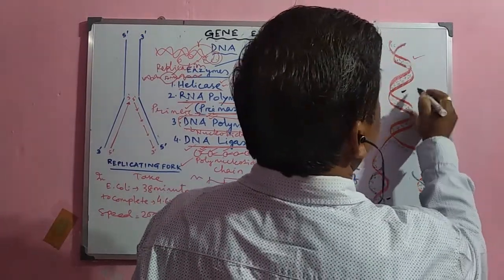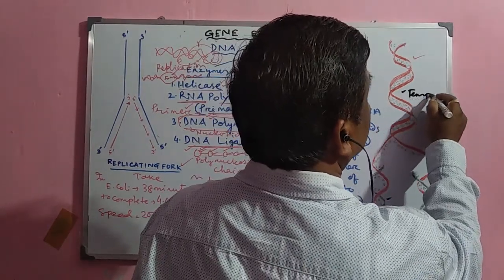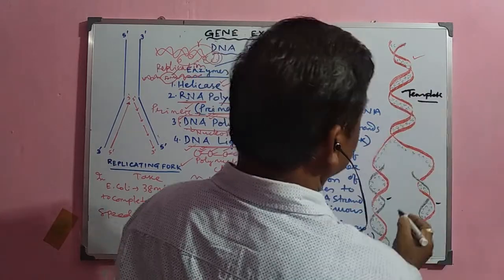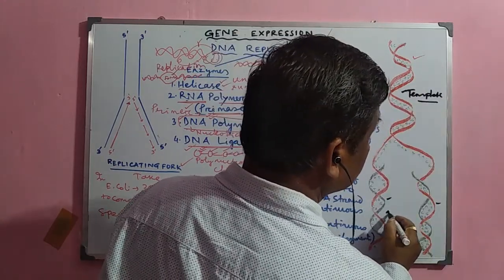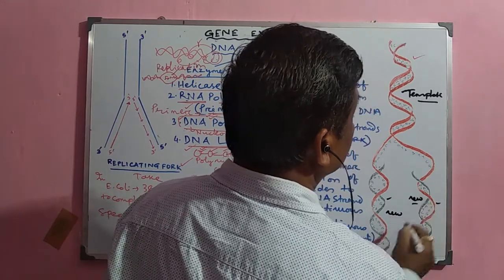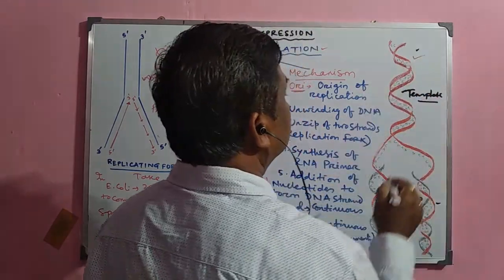This is the parent DNA molecule. This is the template DNA, you can say. Now this template DNA synthesizes two new DNA. This is one new DNA. This is another new DNA. So these two new DNA are synthesized from the parent template DNA.